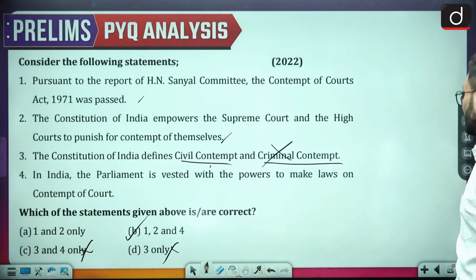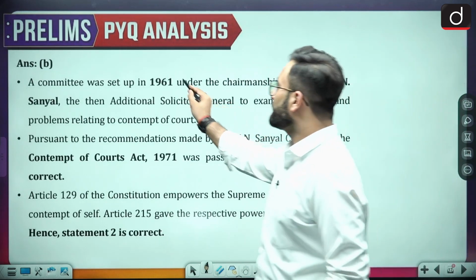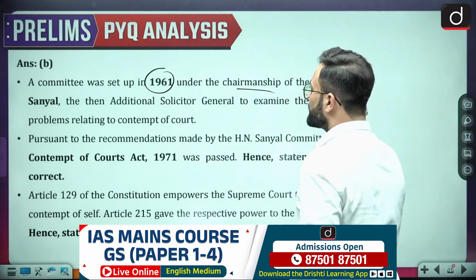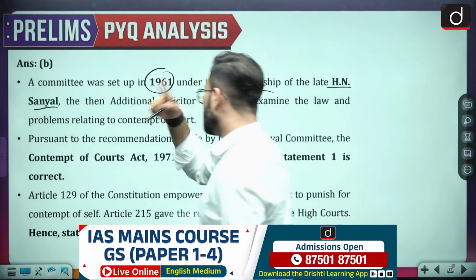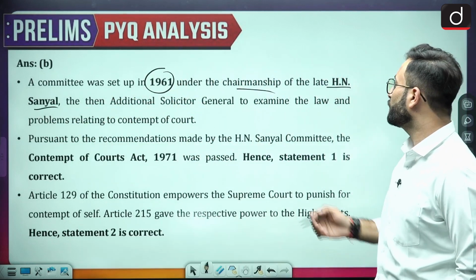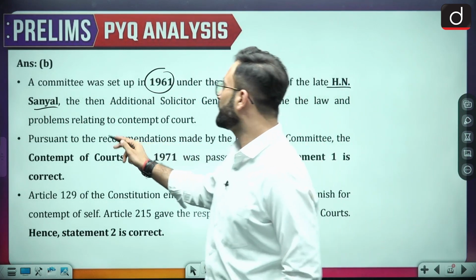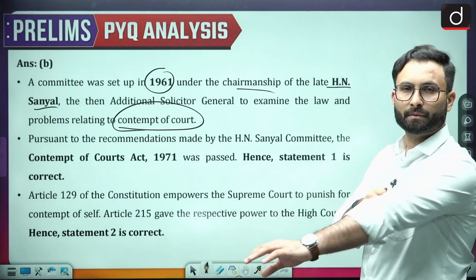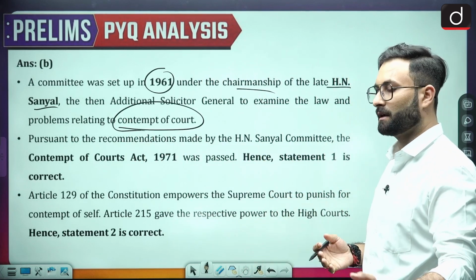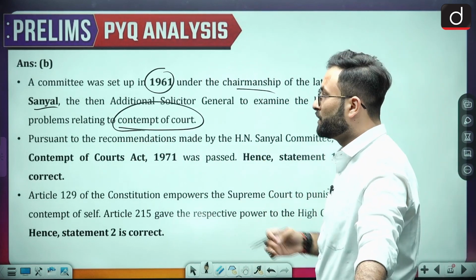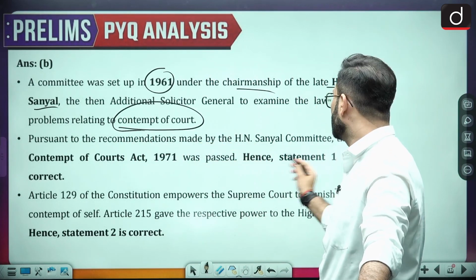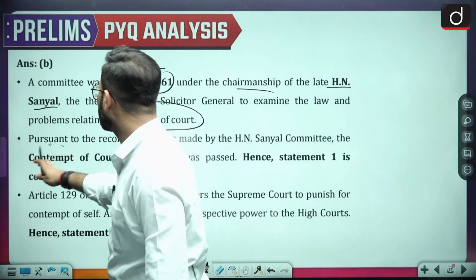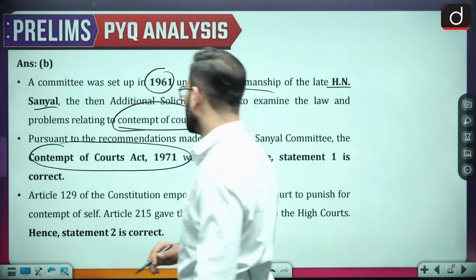Okay, now see, a committee was set up in 1961 under the chairmanship of H.N. Sanyal. He was the Additional Solicitor General at that point of time, to examine the law and the problems related to contempt of court. After that, the committee made recommendations on the issue, and with that they came up with the Contempt of Courts Act 1971.